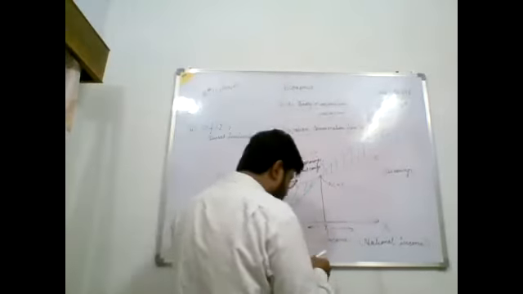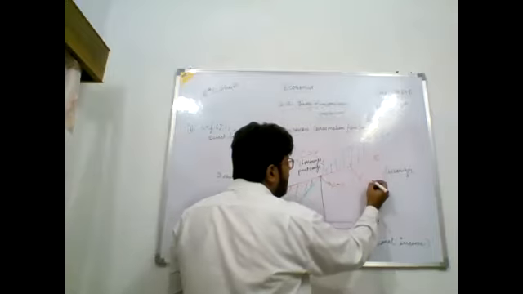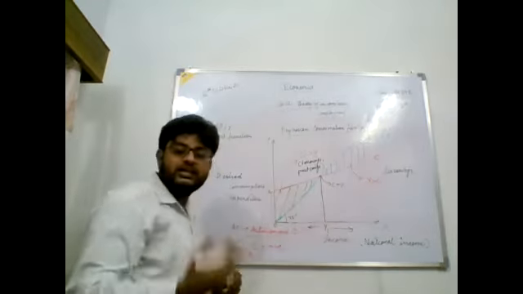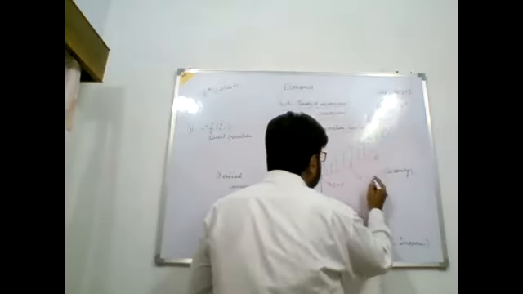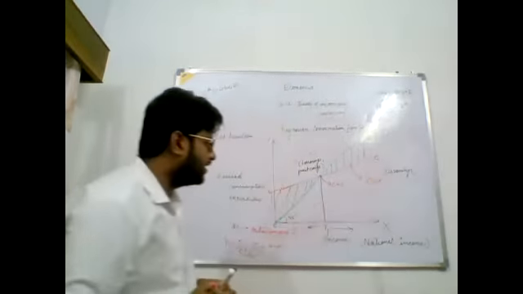So what is the conclusion that we can draw from here? Over here in this region, my income is greater than consumption, or in the other way you can say that consumption is less than income. You can also write it like this: consumption is less than income.